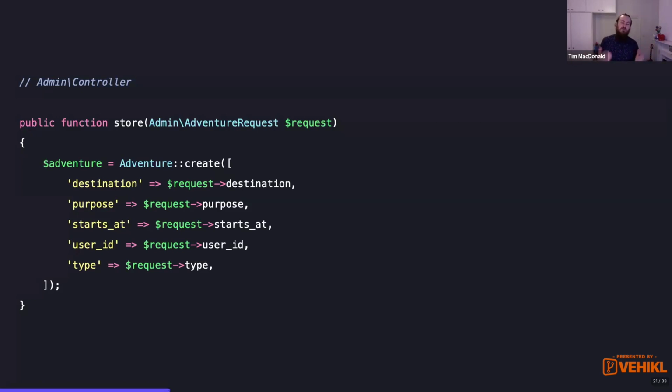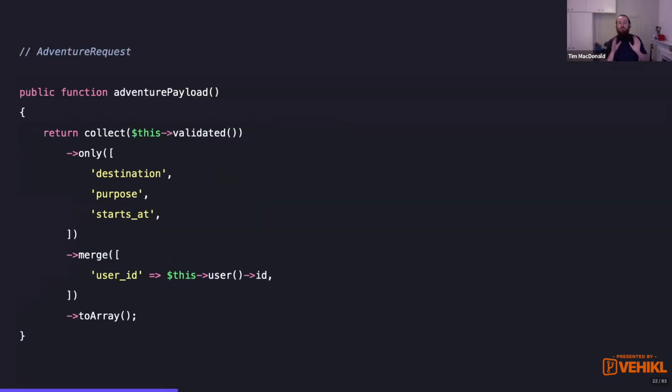Okay, so pushing that up into the controller didn't work. What if we pushed up again into those requests, into that user request and into that admin request? What would that look like? Well, we could create an adventure payload method on the adventure request, and it's going to collect its own validated data, pluck out its own information, merge in the user ID from the authenticated user, and return that in a nice clean package for us to use.